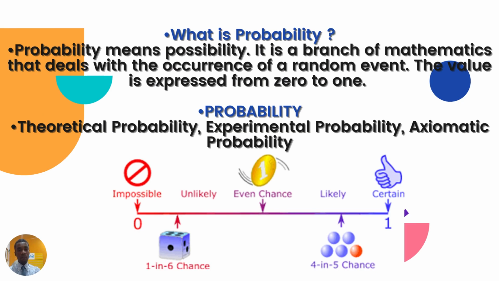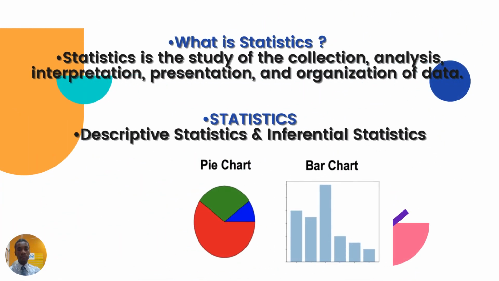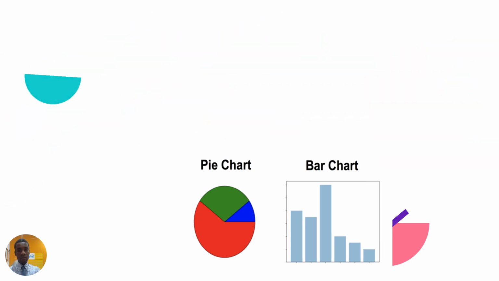What is probability? Probability means possibility and is a branch of pure mathematics that deals with the occurrence of a random event. Branches of probability include theoretical probability, experimental probability, axiomatic probability. What is statistics? Statistics is the study of the collection, analysis, interpretation, presentation, and organization of data. Statistics branches include descriptive statistics and inferential statistics.